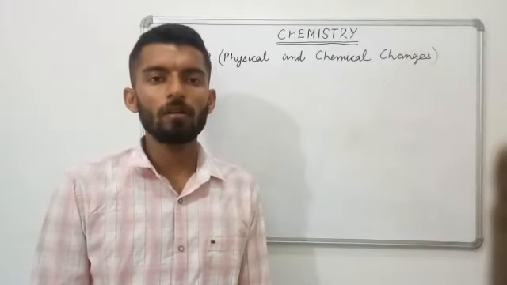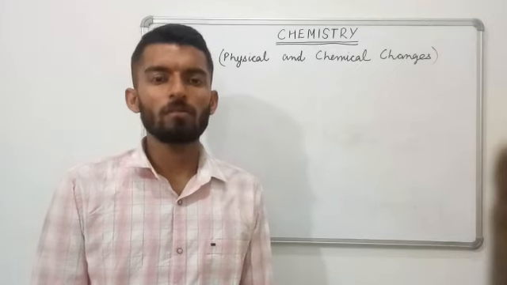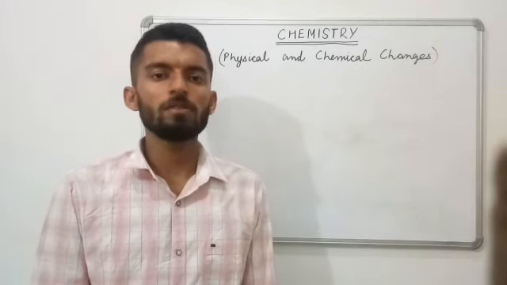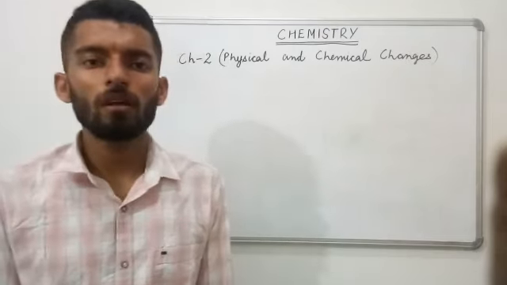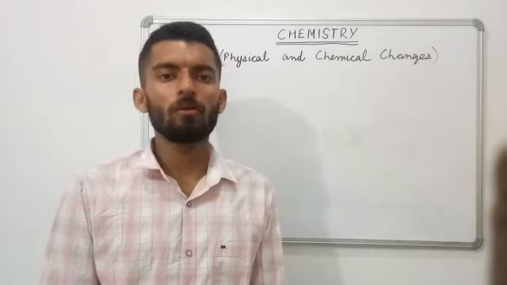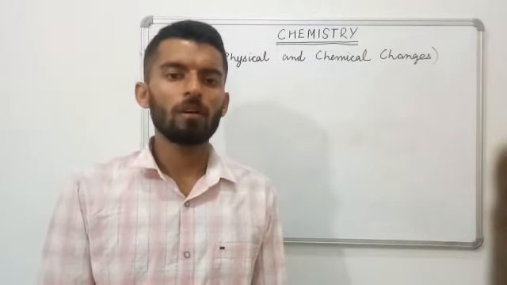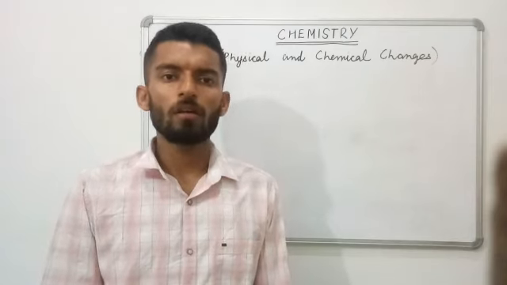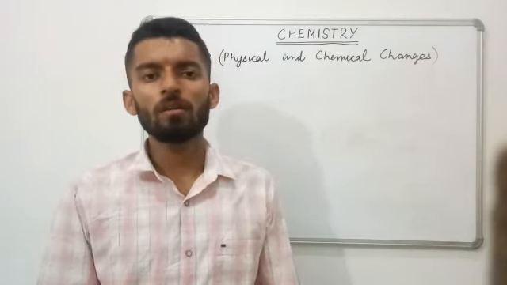Hello, good evening everyone. Today we will be starting our next chapter of chemistry, that is chapter number 2, physical and chemical changes. So in this chapter we will be studying about different types of changes, how the changes are brought about, what are the factors governing these changes, what are the energy related aspects and many other different examples of changes.